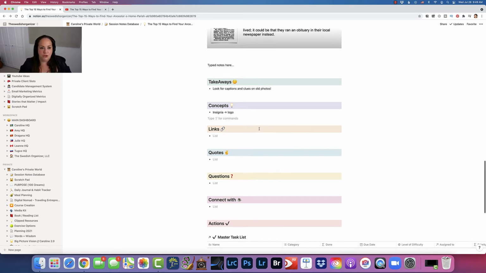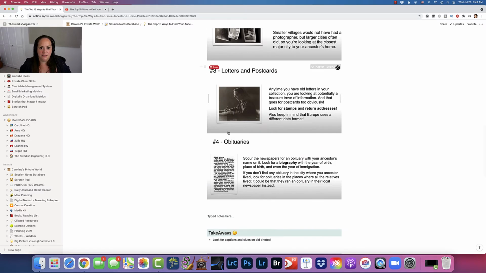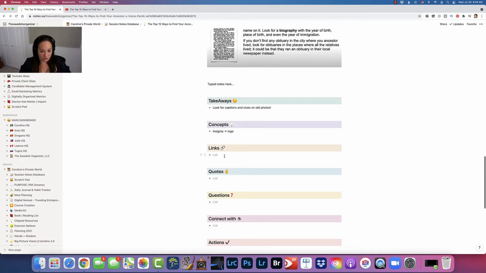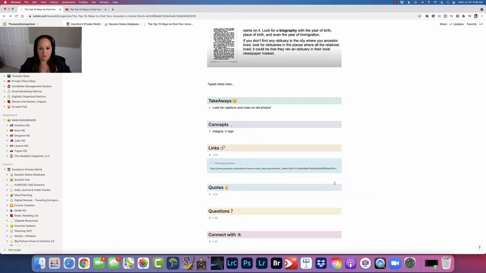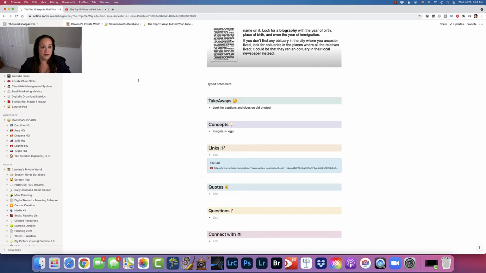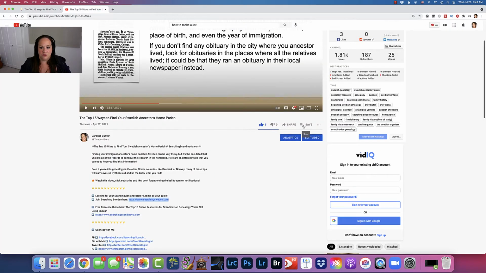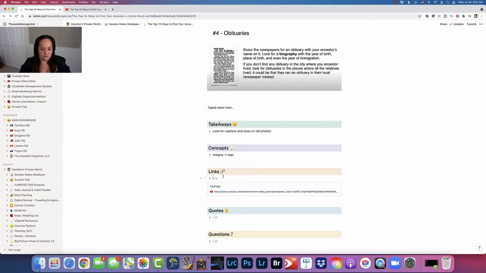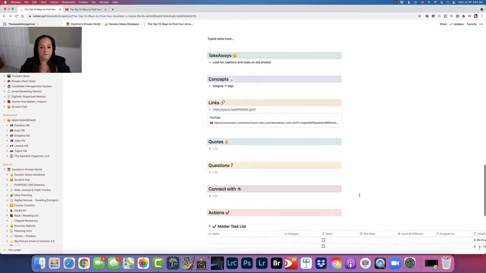And then links, maybe I found a link somewhere that I want to visit later on. Maybe in the presentation there was a link. In this case, maybe I want to check out the course, right? So I will come down and I will paste that link right here. You can either create a bookmark, or you can just type it in. And maybe I want to put the link for the video, right? So that I can remember it later. So if that's the case, share, copy, and then throw that in there. And then that way you can actually revisit this video if you want to.